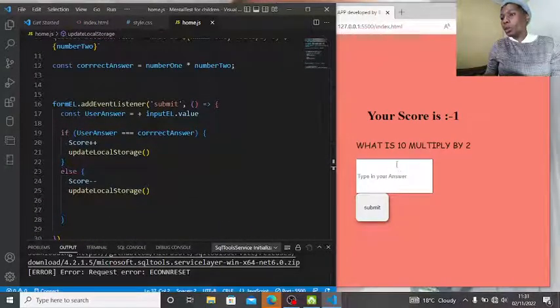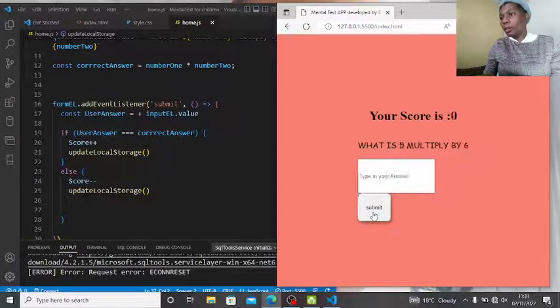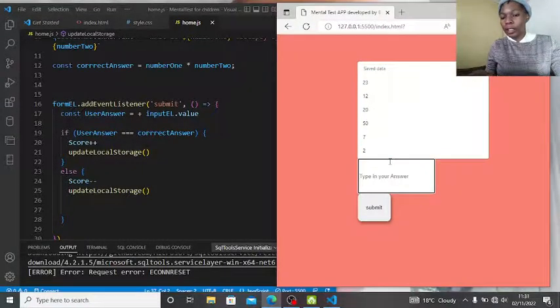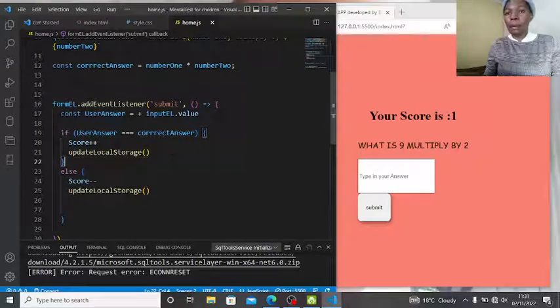So what is your score? 10 multiplied by 2, let us say 20. See, 0, it's minusing from that, which means my marks are increasing by 5. Or let us answer this so you can get your 5, 10, 15, 20, 25, 30. Let us give it 30. So my point is exactly 1. So you have to work on this one in order for us to get a proper one. But it should remain at 0 when this.